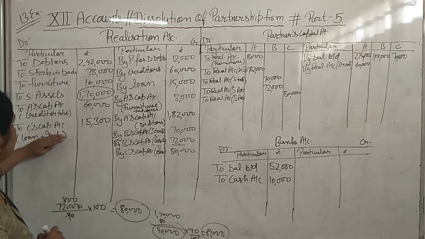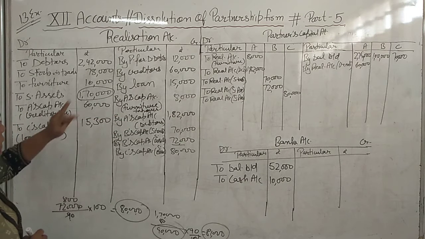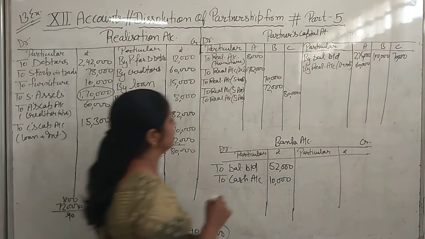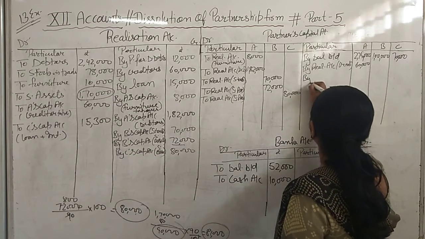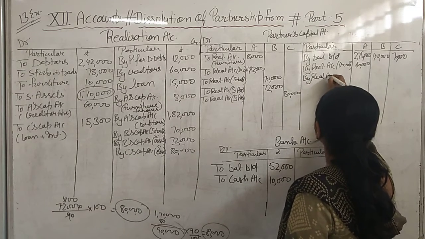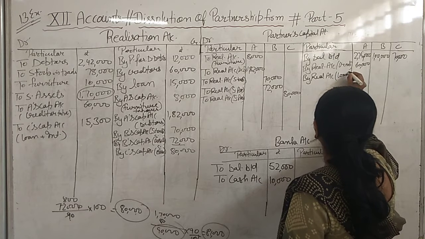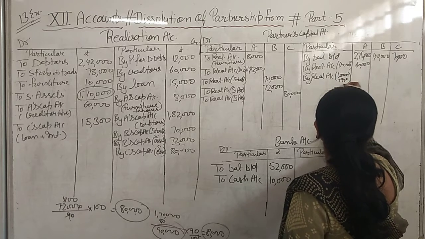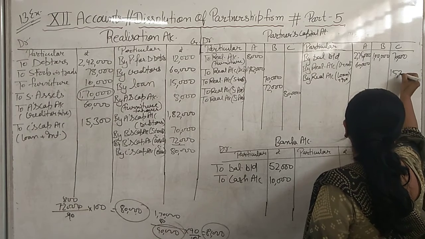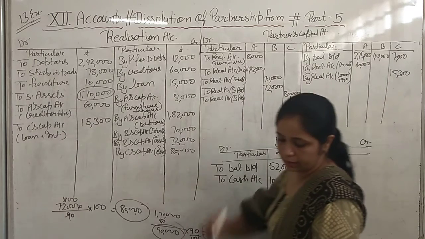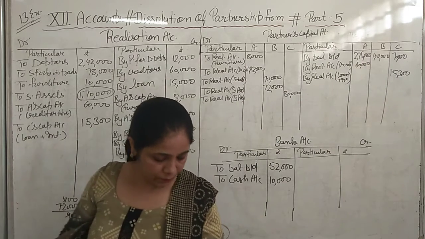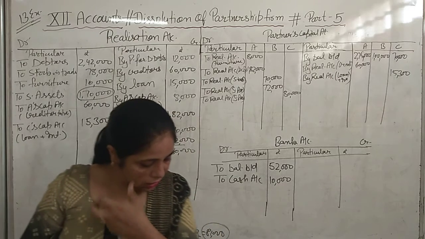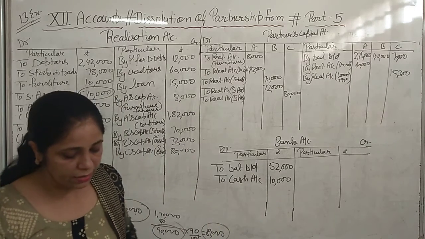And we will write this in the capital account also. In realization account debit side we have written. Then partners capital account credit side we will write by realization account loan plus interest. In C column 15,300.